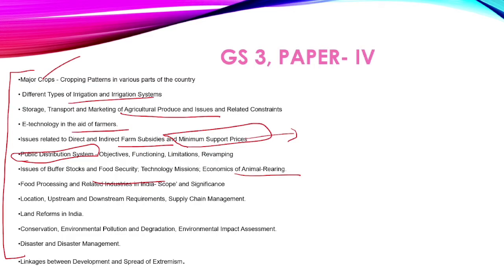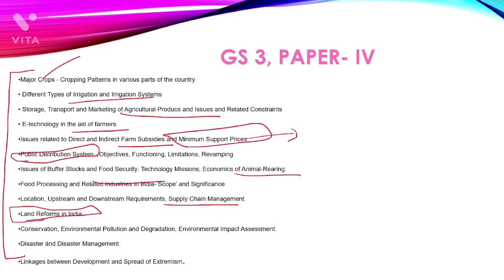Similarly, supply chain management is there, it's not much in geography, but still. And also there are land reforms. We might be thinking these can't be in geography, but until and unless we know the geography of India, we cannot tell anything about these things. If we are not linking our answer with the geography of these GS3 topics, then our answers would be incomplete.